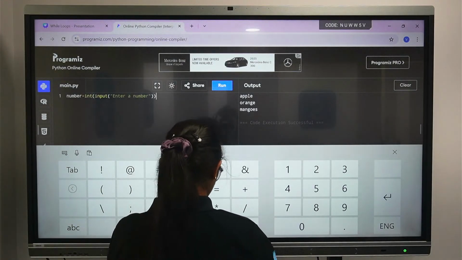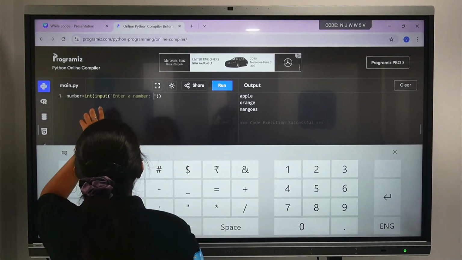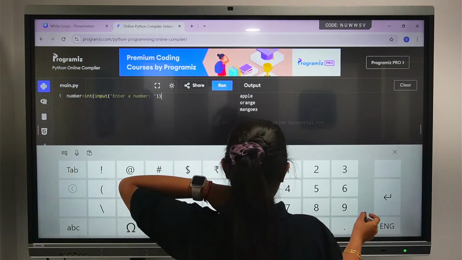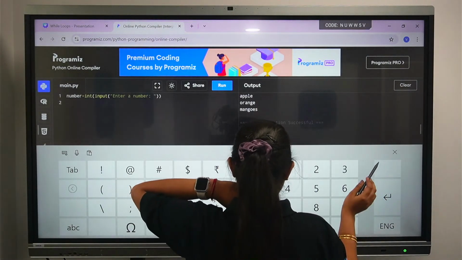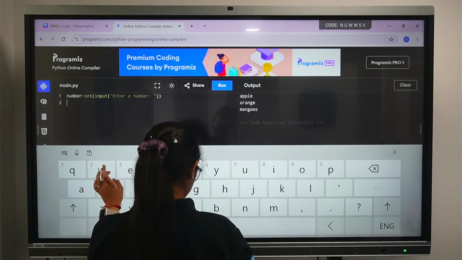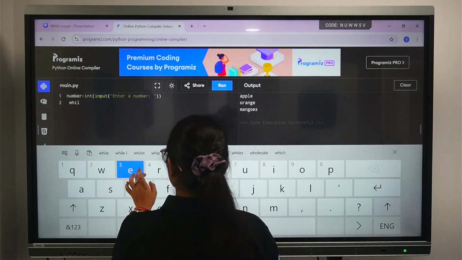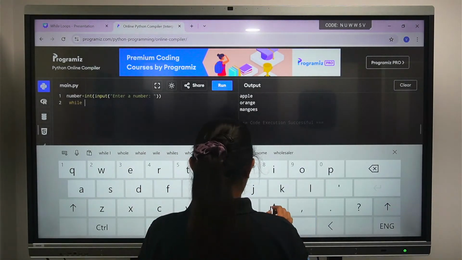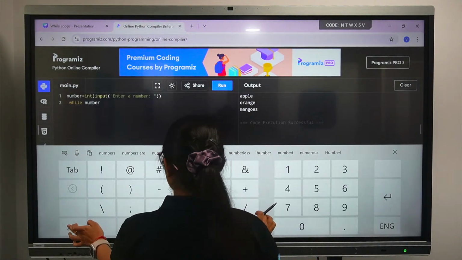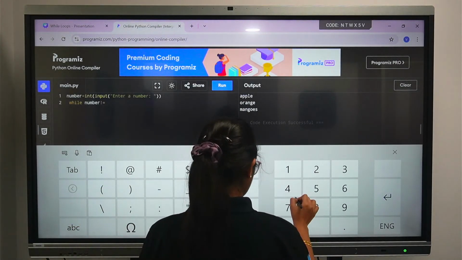Now I want to keep a space. I'm just taking enter a number. The user is going to input the number here, and then we are going to iterate the loop. So let's start a while loop here. While number, my condition is going to be while number is not equals to 0.